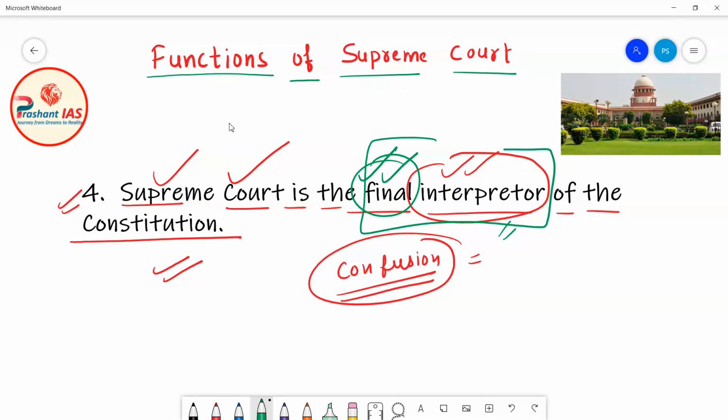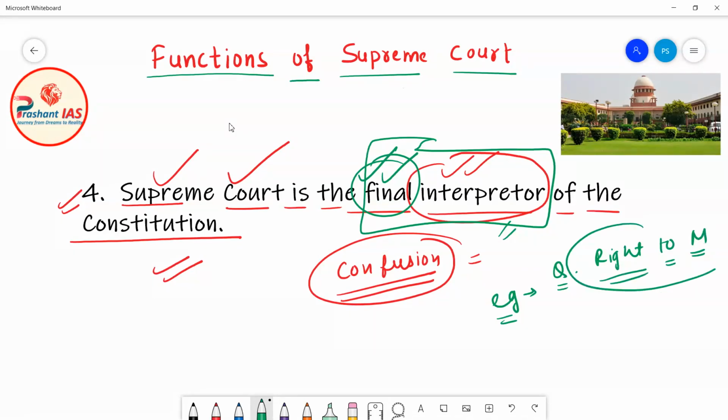I can give you one example also. Let's suppose there is a question whether the right to marriage is a fundamental right or not. Then who will give the answer to this question? Definitely, when this type of question comes in front of the court, the Supreme Court will take this case and interpret the Constitution.